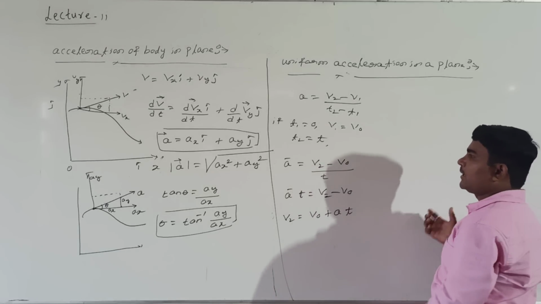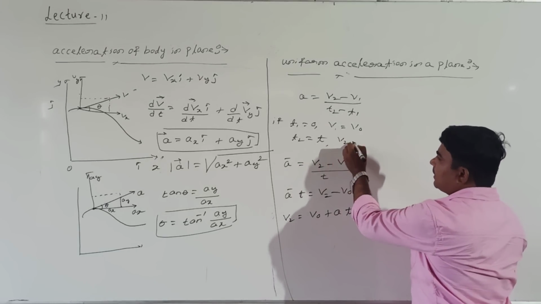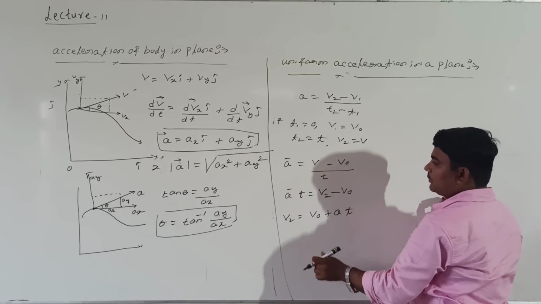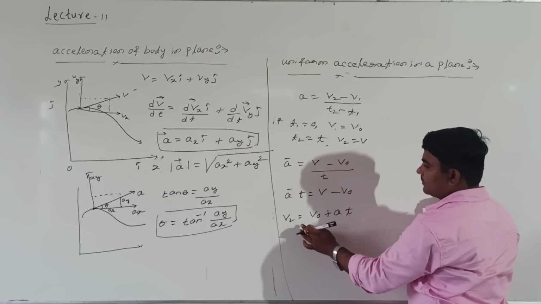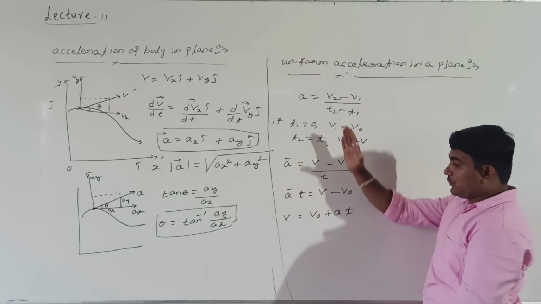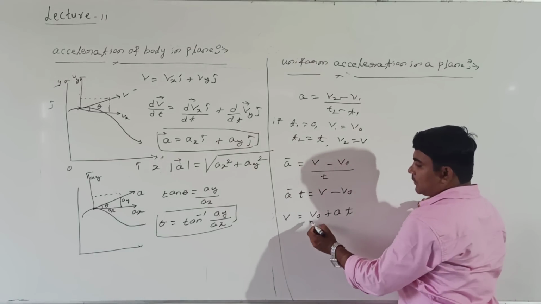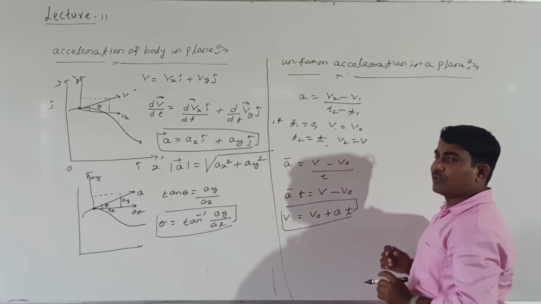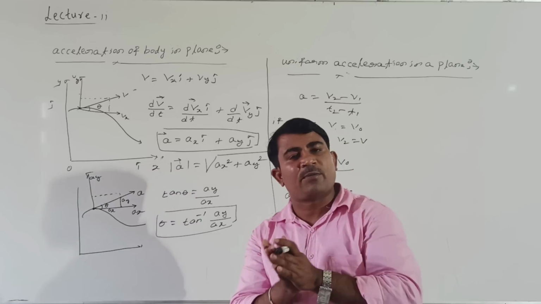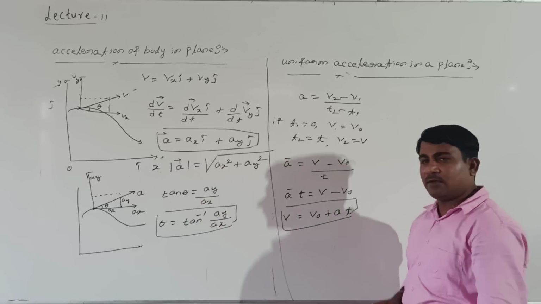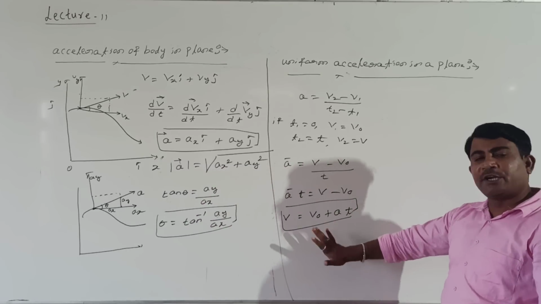For my convenience I will take v2 equal to v only, right? This is what for uniform acceleration, v is equal to v0 plus a into t. How does this look? This looks like the equation of motion, v is equal to u plus at. u can be replaced by v0, and all quantities are the same here.